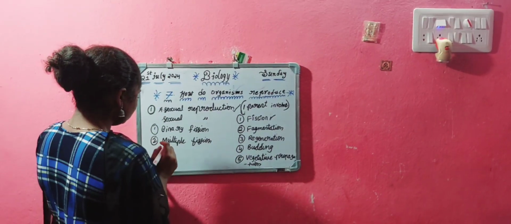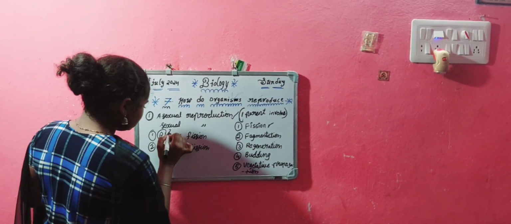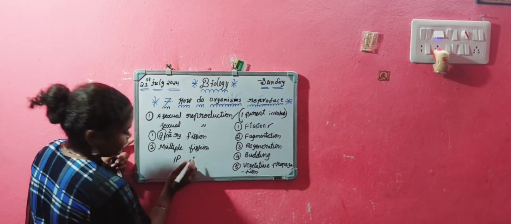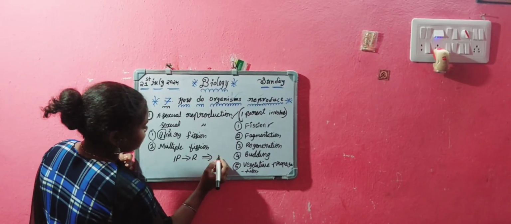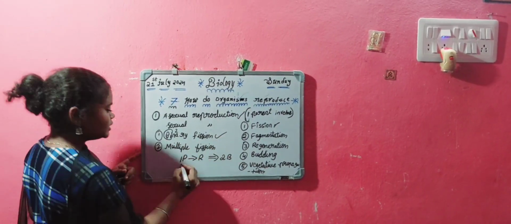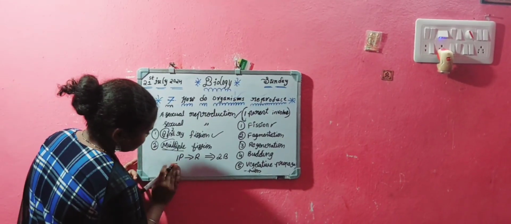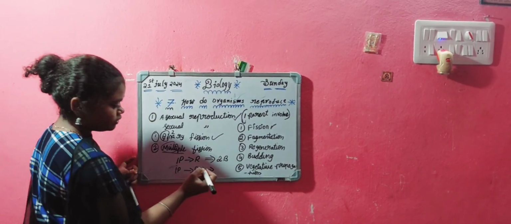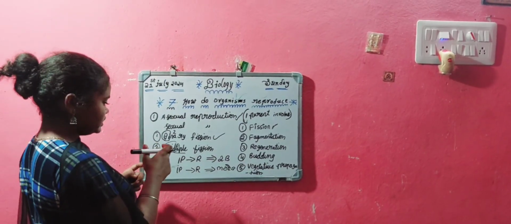Here we have to have a look, friends. Bi means two. For example, one parent is active in reproduction and releases only two babies. That we call binary fission. And multiple fission means multi means more. One parent is actively in reproduction and gives more babies. That is binary fission and multiple fission.